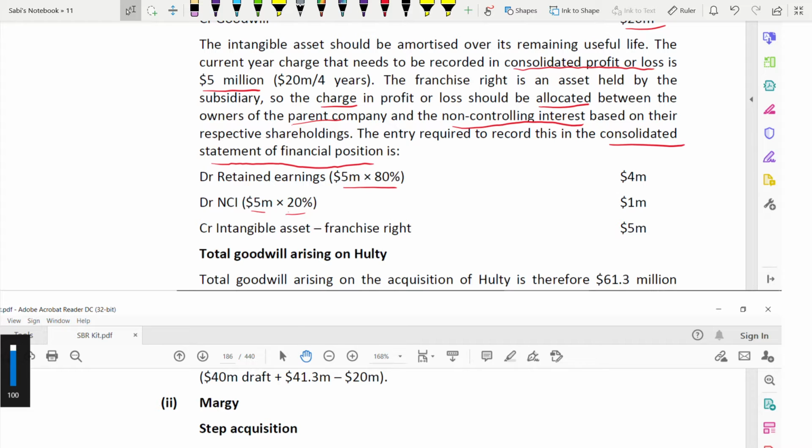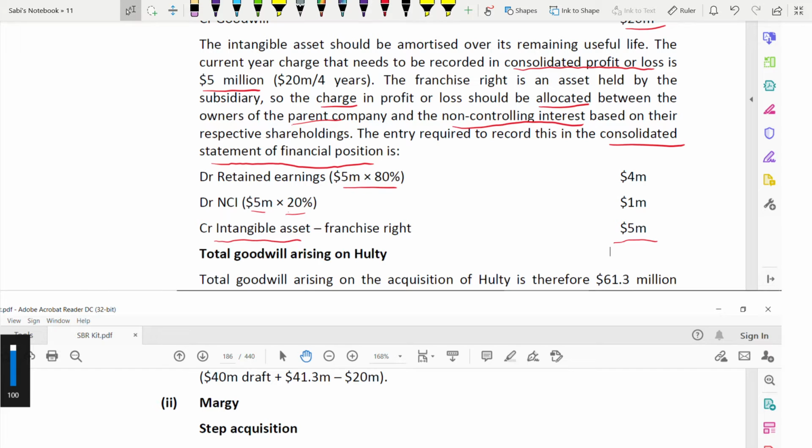Only the amortization will be credited to intangible asset. Why? Because like how you deduct depreciation from the cost of an asset, amortization you also deduct from the intangible asset. So the value of the intangible asset goes down because of amortization. That's why credit intangible asset, 5 million. Okay. Next, we are done with both the things. What is next? Calculate the current goodwill.